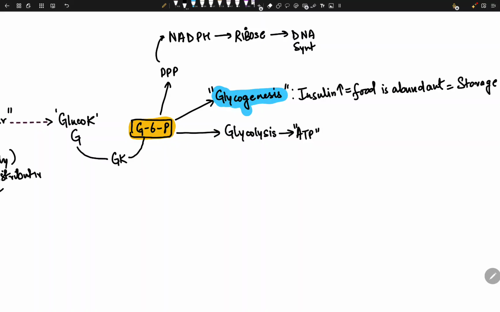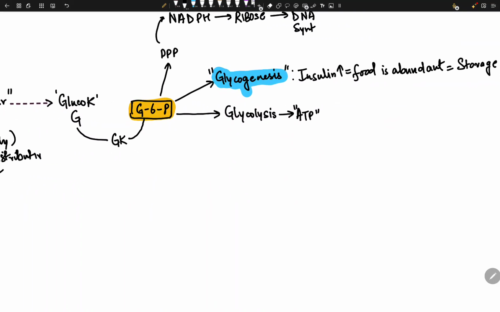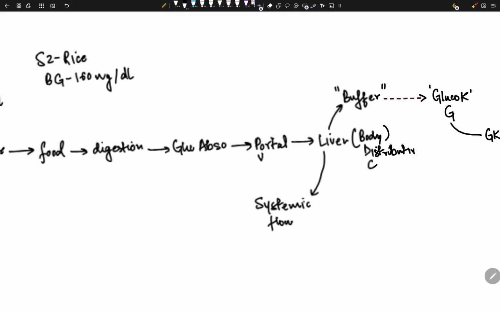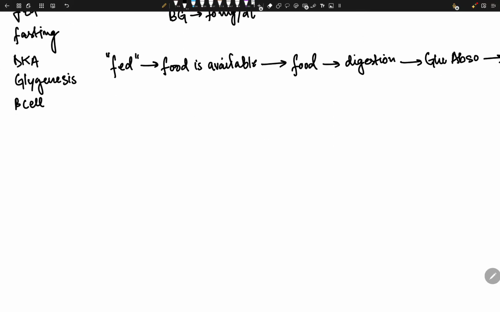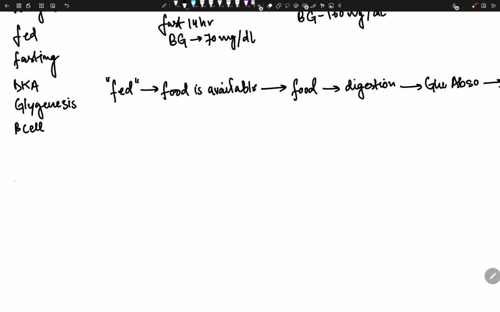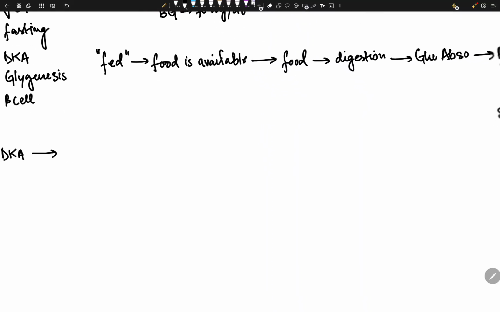Now let's come back to the main topic, the question of why the liver makes ketones. Imagine you have a patient with diabetic ketoacidosis, DKA. What are we going to see in this patient? First of all, thirst.